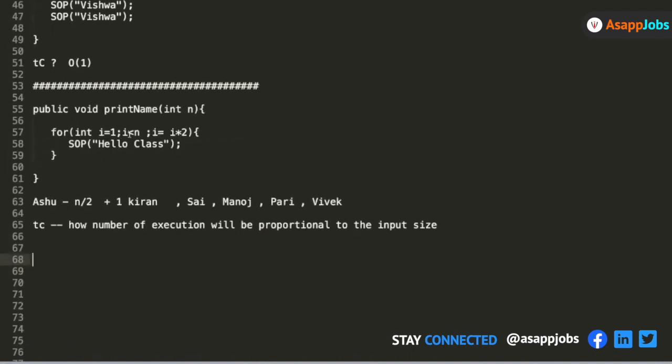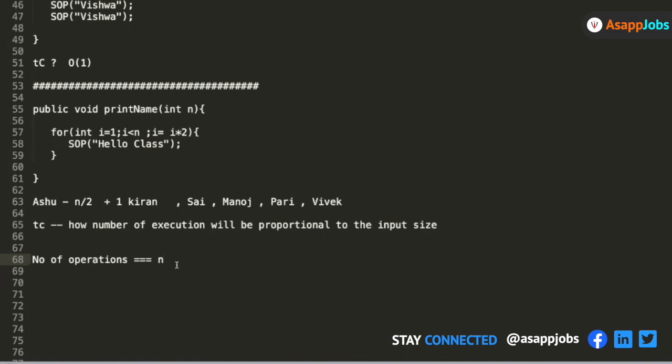Since i is getting multiplied by 2 every time, if it was not the case, if suppose i was getting incremented by 1 every time, then in that case the number of operations would have been almost equal to n. Agree, everyone? If i was getting incremented by 1 every time, in that case the number of operations would have been proportionally equal to n. Right? Agree, everyone? Yeah. But in this case, this i is getting multiplied by 2 every time.